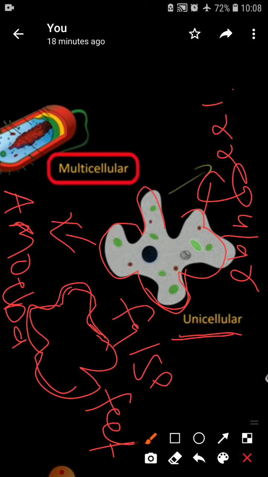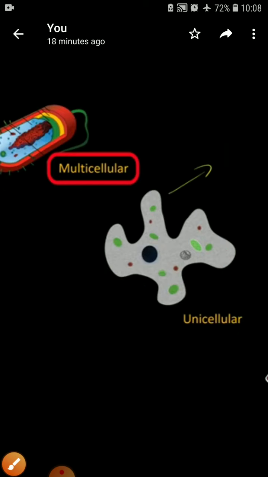These projections appear and disappear. Sometimes they appear and other times they do not appear. Why do they not appear? The reason is whenever it wants to capture its food, its finger like projection comes out. So they appear and disappear as amoeba moves or feeds. As it moves or feeds, it can change its cell's shape by its own, isn't it? So such type of organism is known as unicellular. Example, amoeba. Amoeba has no definite shape. It can change its shape according to its need.